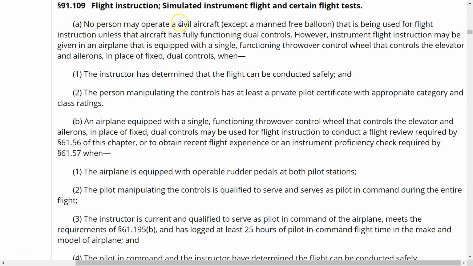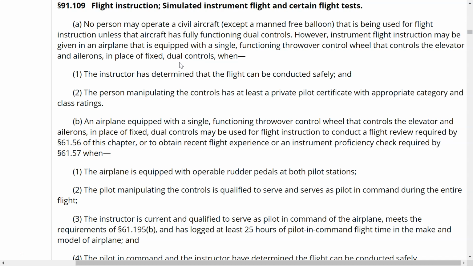No person may operate a civil aircraft that is being used for flight instruction unless that aircraft has fully functioning dual controls. However, instrument flight instruction may be given in an airplane that is equipped with a single functioning throwover control wheel that controls the elevator and ailerons in place of fixed dual controls when, and we have some things here.